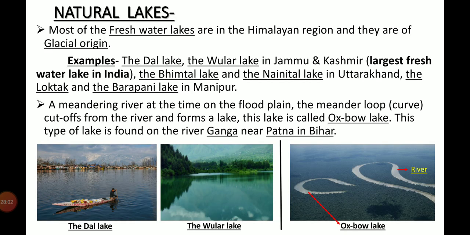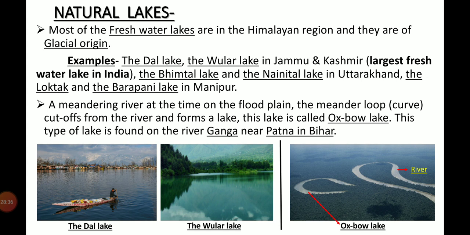Now I will discuss the natural lakes. Most of the freshwater lakes are in the Himalayan regions and they are of glacial origin, and this type of lakes are natural lakes. Examples are the Dal Lake and the Wular Lake in Jammu and Kashmir, the Bhimtal Lake and the Nainital Lake in Uttarakhand, and the Loktak and the Barapani Lake in Manipur. Here, remember, the Wular Lake is the largest freshwater lake in India.